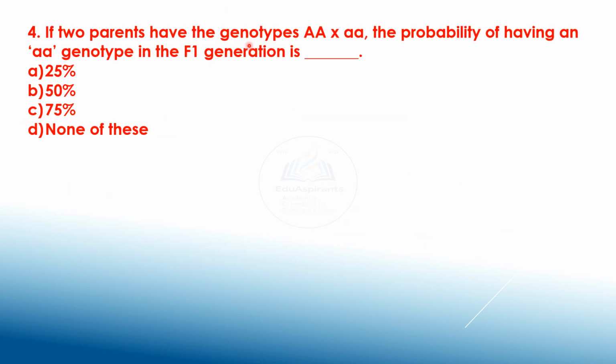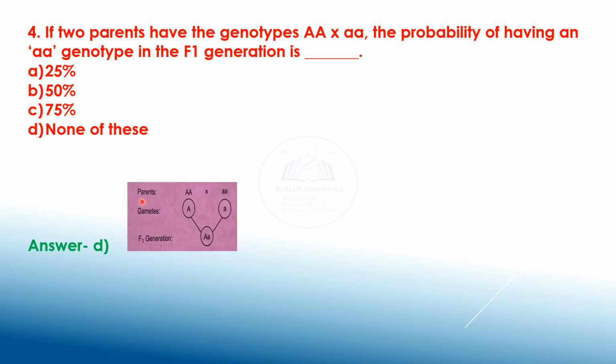4. If two parents have the genotypes capital AA and small aa, the probability of having a small aa genotype in the F1 generation is 25%, 50%, 75% or none of these. Answer is D, none of these.